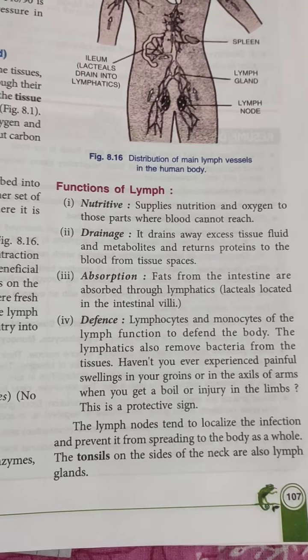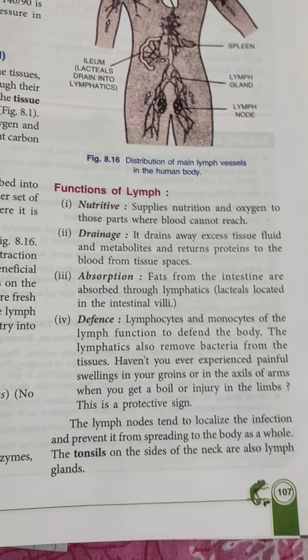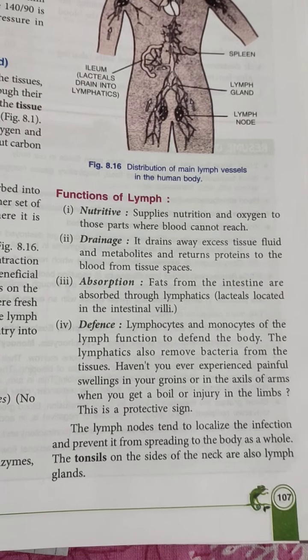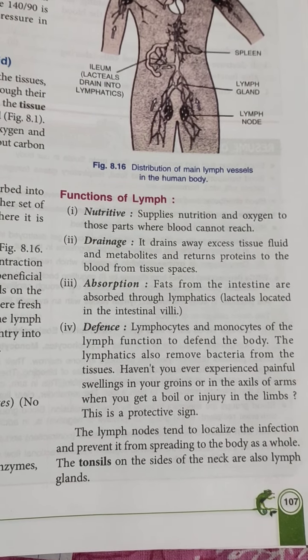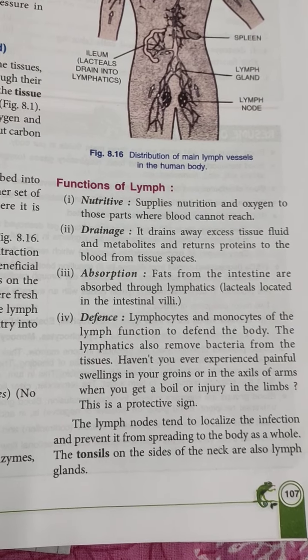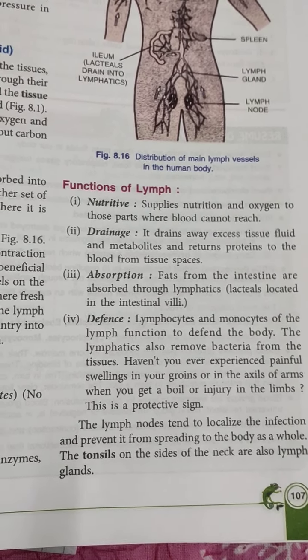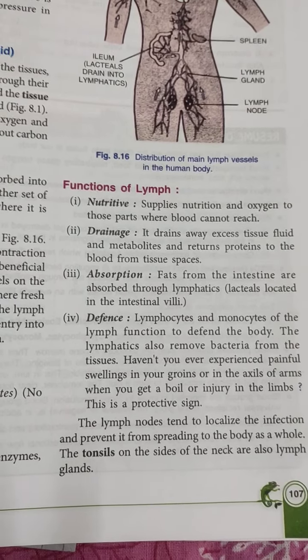The lymph nodes tend to localize the infection and prevent it from spreading to the body as a whole. The tonsils on the sides of the neck are also lymph glands. This is one of the examples of the lymph glands or lymphatic system constituents.